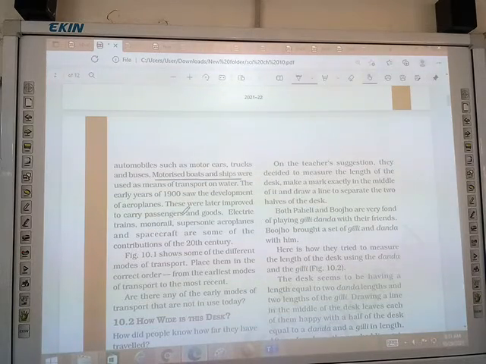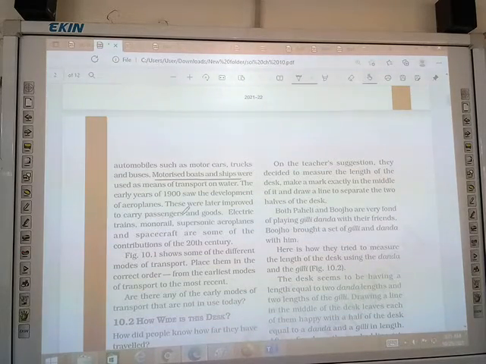The early years of 1900 saw the development of aeroplanes. It's 1900, not 1000. These were later improved to carry passengers and goods.